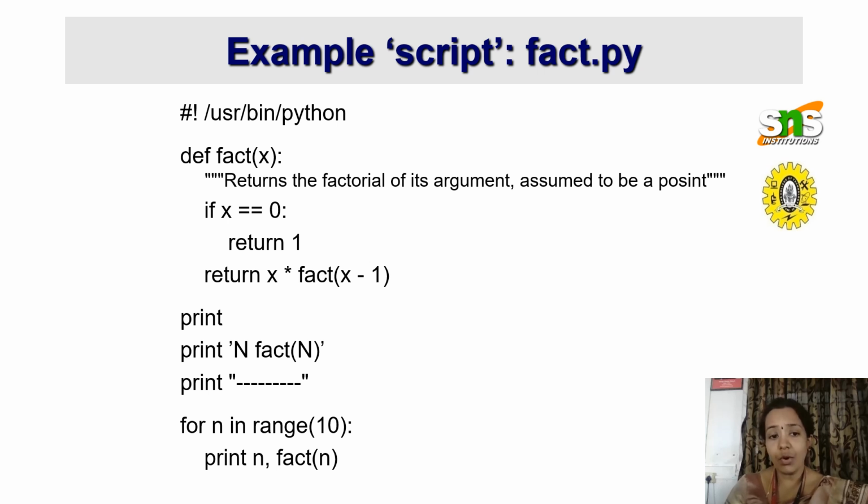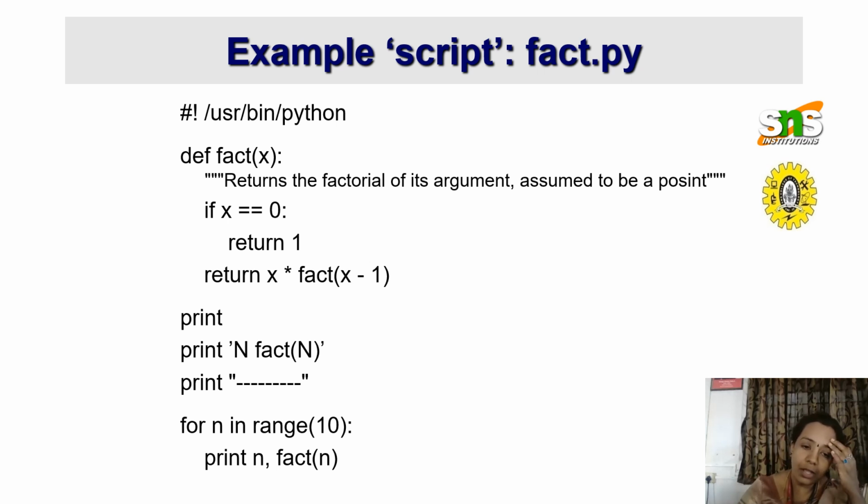So in the next example, if I want to define a function, I can use def fact of x. Using an if condition, if I want to check whether the value of the variable x is equal to 0, I want to return 1. And otherwise, I have to multiply the x value with the factorial of x minus 1. So this is a program for determining the factorial of a number using an if condition.